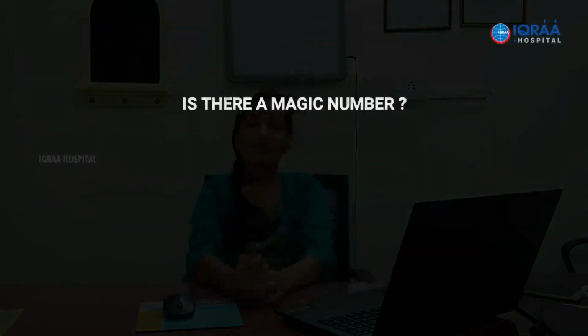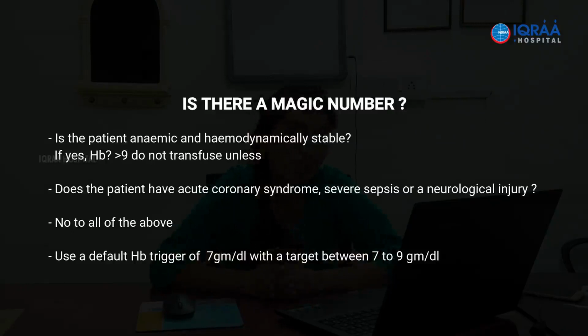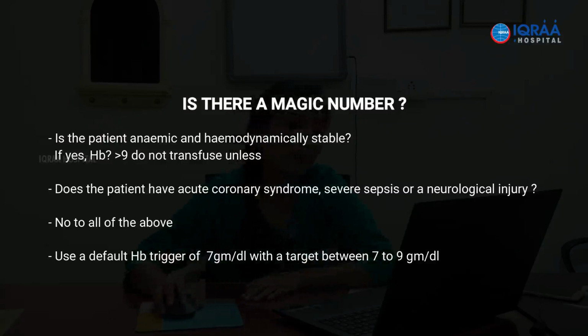Then in addition to that, coexisting comorbidities, coronary syndrome, sepsis, neurological injury, all this will play into the target hemoglobin also, as well as the trigger, the hemoglobin trigger at which you should start transfusion. So in the coming slides I have just mentioned the different conditions, where what should be the trigger and what should be our target hemoglobin.